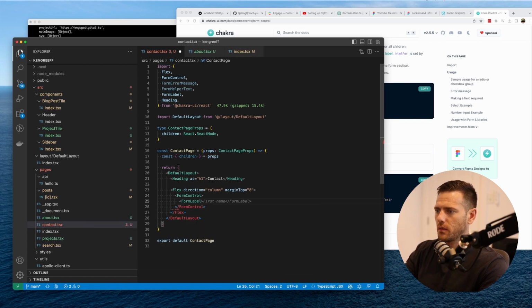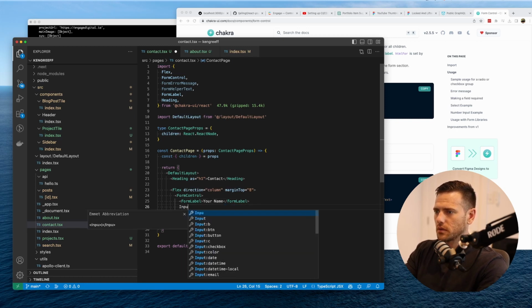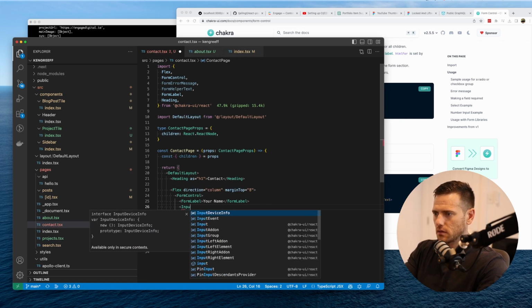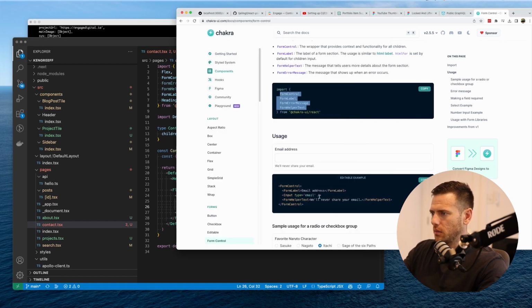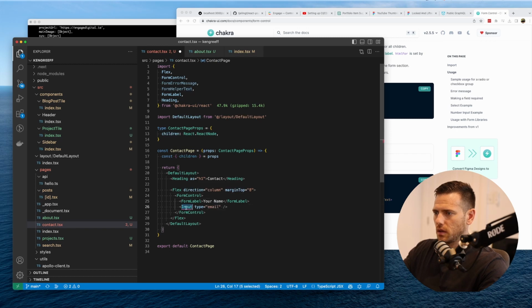So our form label is going to be, the first thing I'm going to say is, what's your name? And then we're going to use an input, which I'm surprised they haven't asked us to import there. And that's text. What are they doing in here? They've got an email. Yeah, type email. Okay.